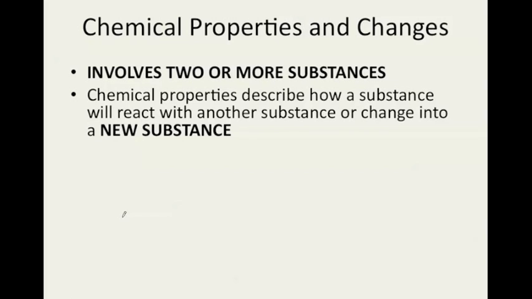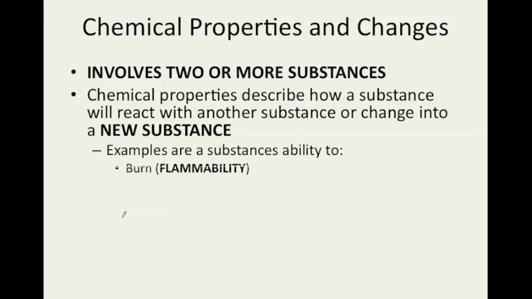So you're talking about a chemical reaction where new substances are formed and those new substances have new properties. Examples of chemical properties are substances' ability to burn. Flammability. Will a substance catch on fire? And that means how it reacts with oxygen. How it will react with acids. Will it corrode? You'll see this sometimes if you ever look at a battery connection in a car or a motorcycle or sometimes a toy.